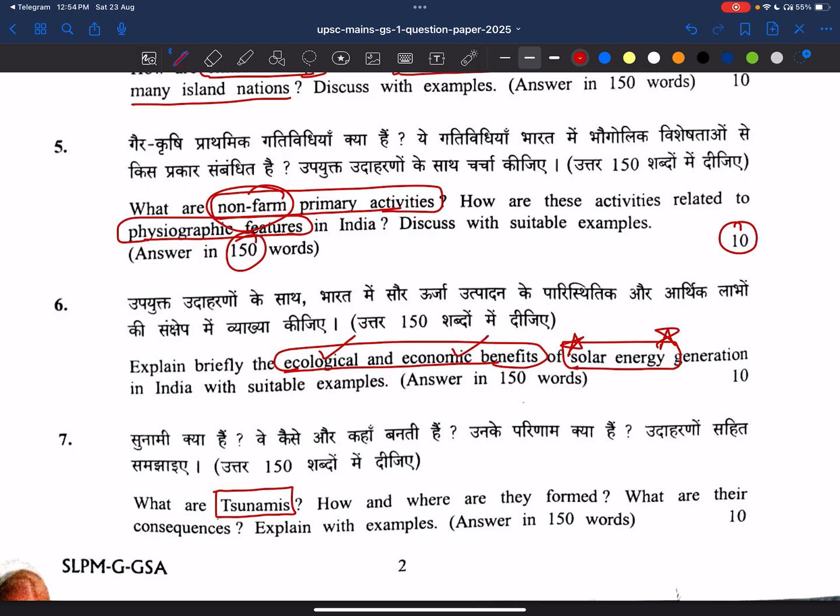Now, from disaster management, since Japan was in the news because unfortunately a tsunami hit that place, he's asking about tsunamis and how they are formed. What are the consequences? Basic question from disaster management.